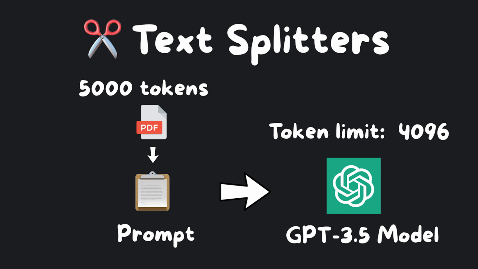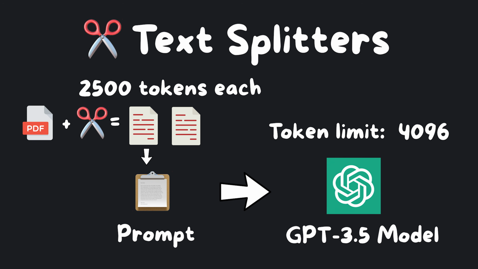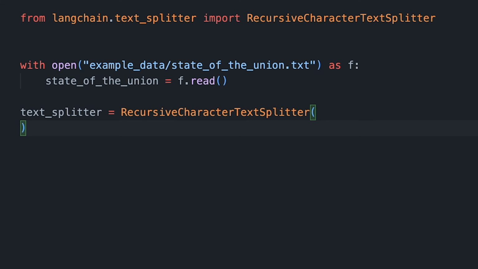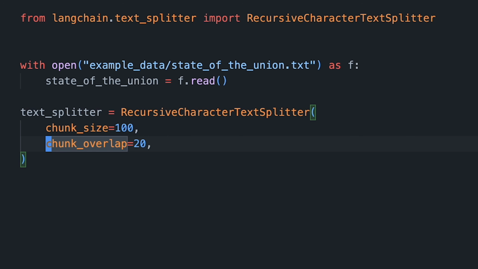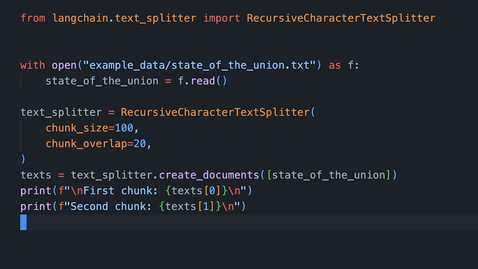That's nice, but when we want to construct a prompt and include text from these pages, they might be too big to fit within the input token size we've talked about earlier, which is why we'll want to use text splitters to chop them into chunks. After reading the text, we can instantiate a recursive character text splitter and specify a chunk size and a chunk overlap. We call the create documents method and place our text as argument. We then get an array of documents.